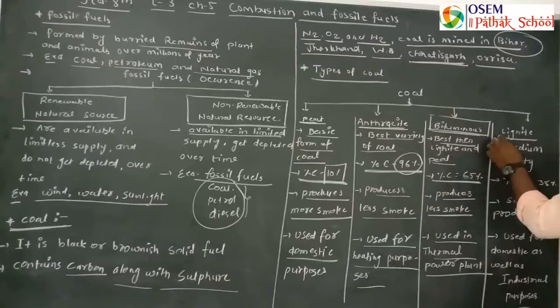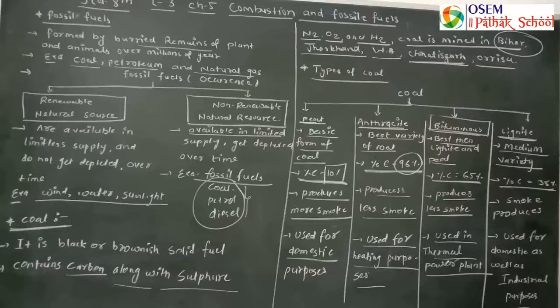The fourth type of coal is lignite. It is a medium variety of coal. The percentage of carbon is only 38%.